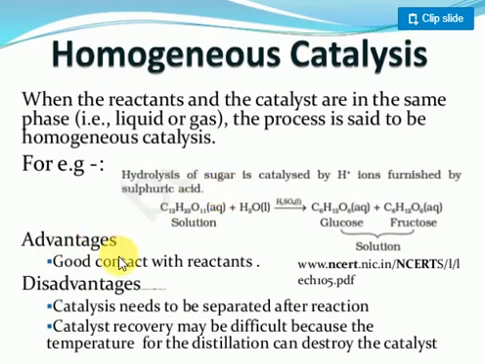Generally, what is the advantage of a homogeneous catalyst? Good contact with the reactants. Suppose the catalyst is there, it will easily react with the reactants and give the product. Next, the disadvantage: the catalyst needs to be separated after the reaction. We have to spend more time to separate it, because both are in the same physical state. Suppose it is a solid, you can easily go for filtration. If both are liquid, you have to use a special method.